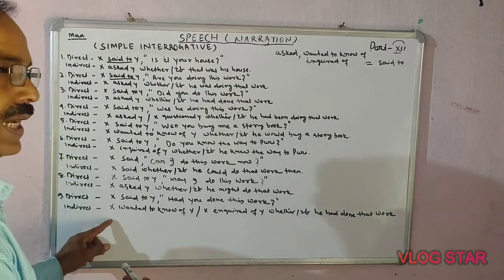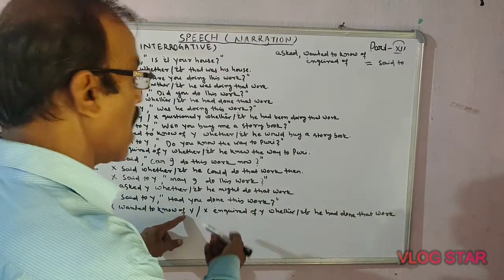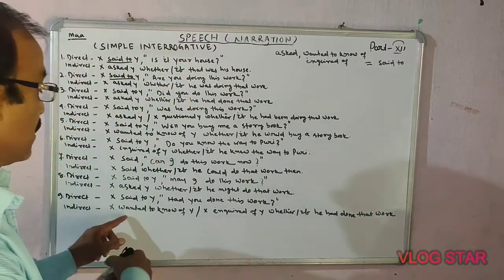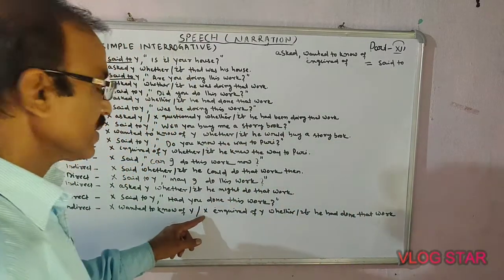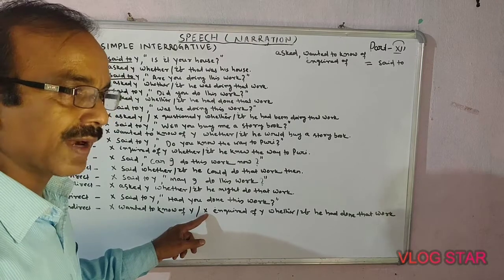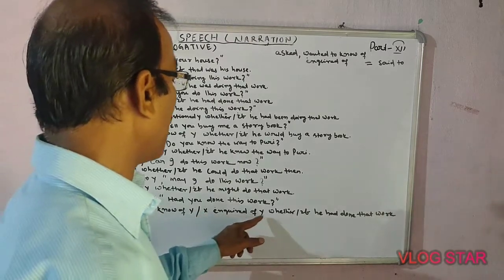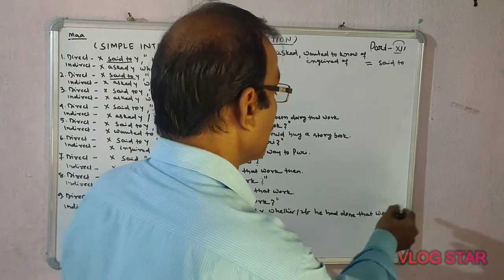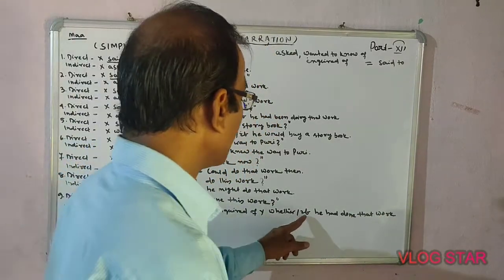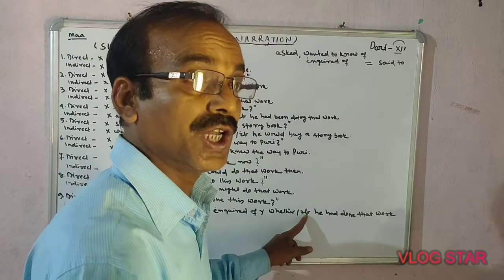You may write here, X wanted to know of Y, or you may write, X inquired of Y whether he had done that work, or if he had done that work.